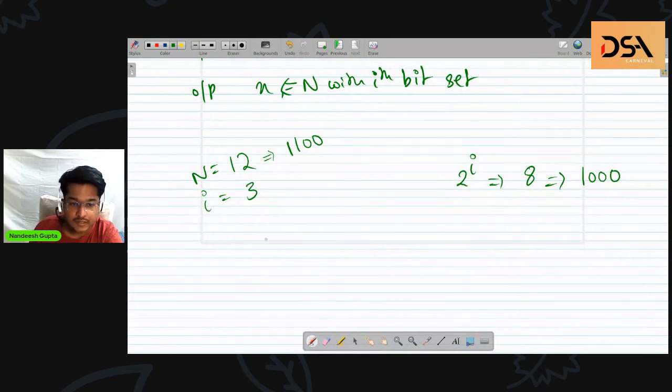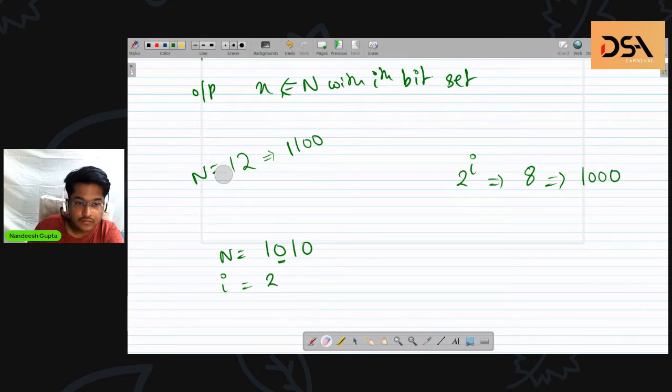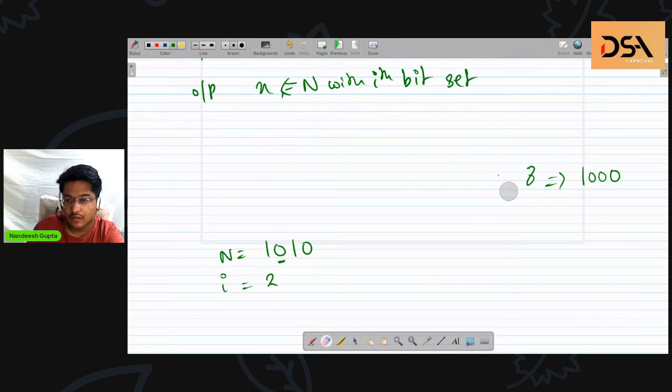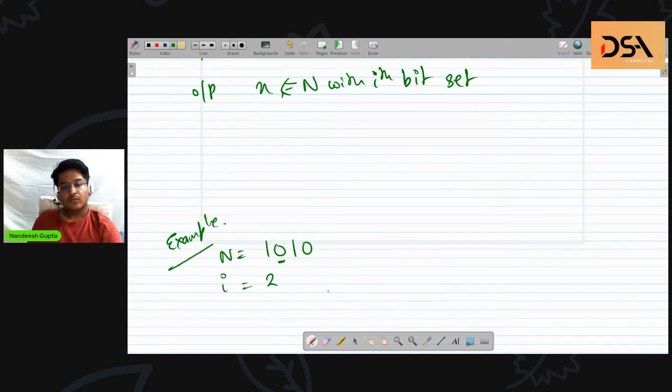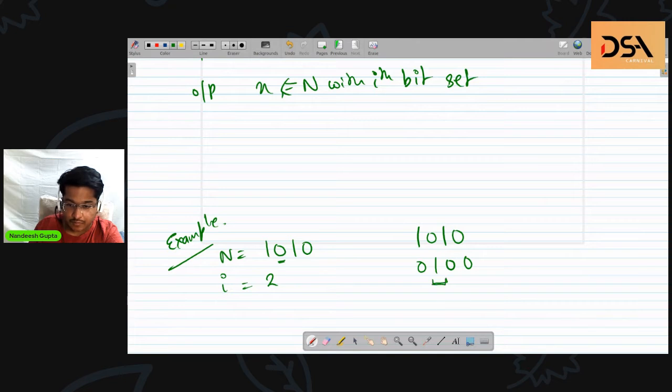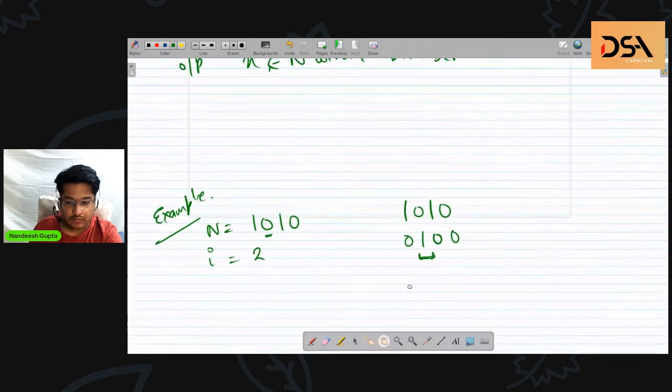Let's take a number whose this bit is not set. Wait a minute. Let me change my example. Say my example is this 1010. This is n, and I is 2. So I want to set this bit. So what we can do is we can OR this particular place, which is this third place from the right, with a 1.